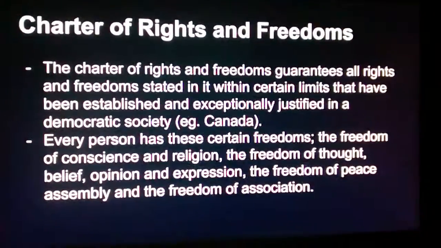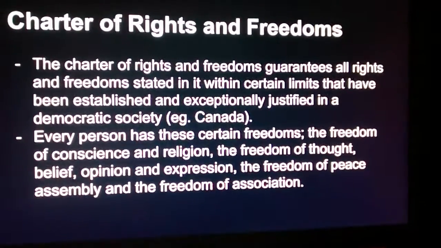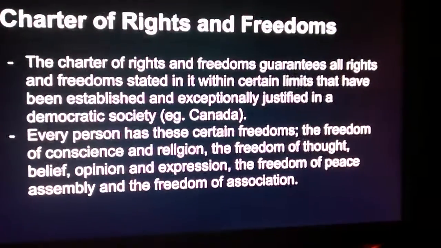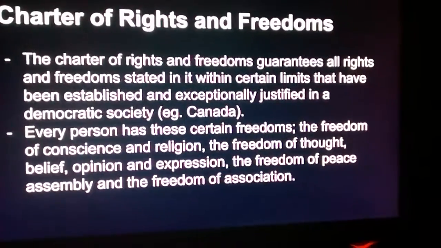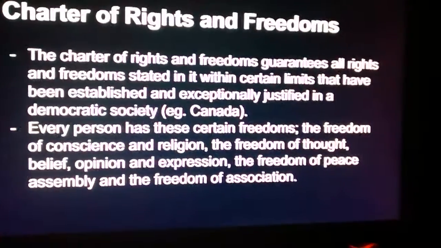The Charter of Rights and Freedoms. The Charter of Rights and Freedoms guarantees all rights and freedoms stated in it within certain limits that have been established and exceptionally justified in a democratic society. Example, our country, Canada. Every person has these certain freedoms.